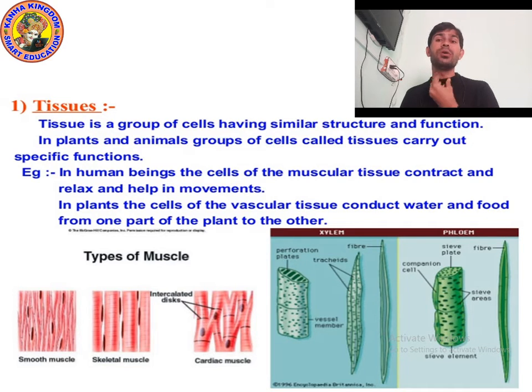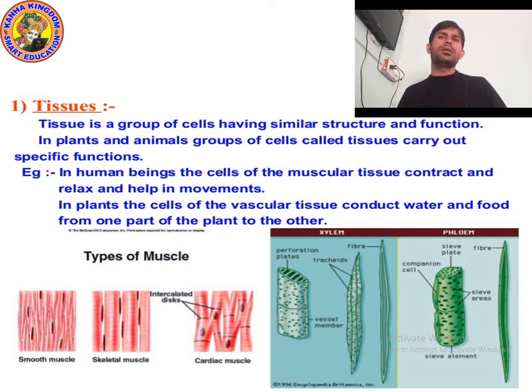But all the cells which are present in my throat are the same and they will perform a specific function. So we can say a tissue is a group of cells which perform a specific function and their origin is the same. They are from one place. So a tissue is a group of cells having a similar structure and function.